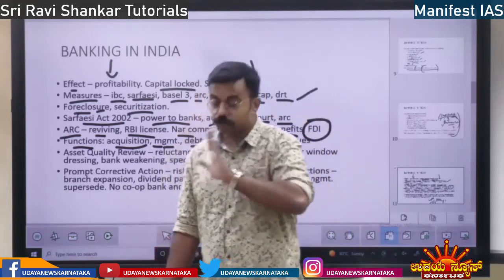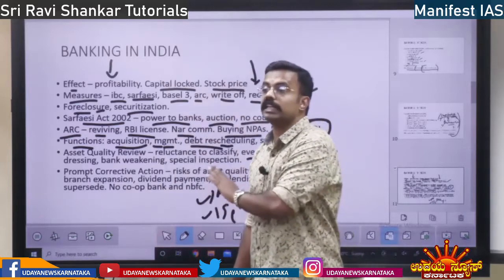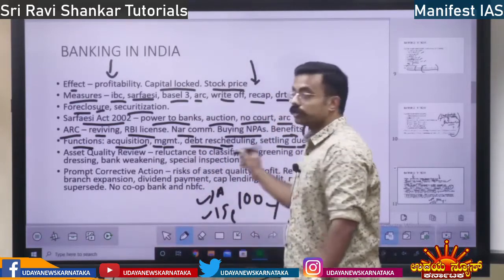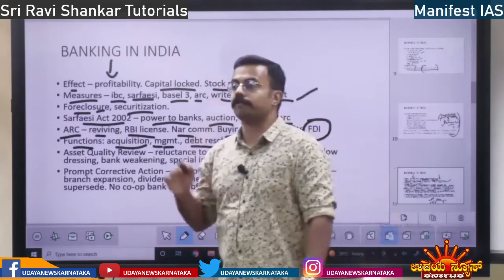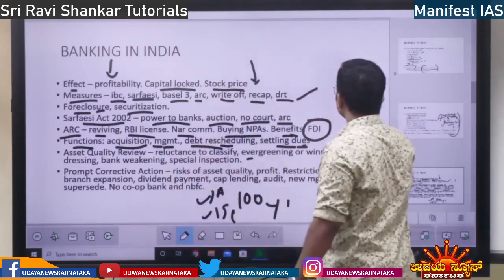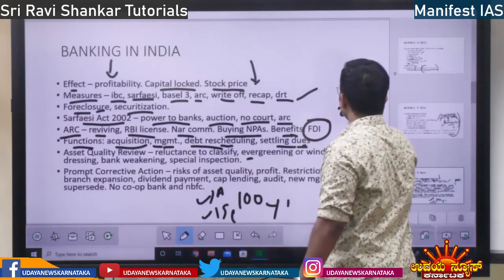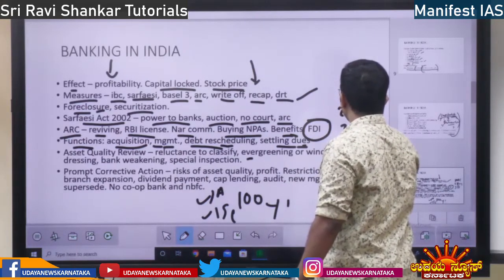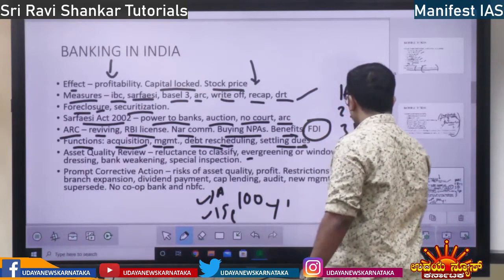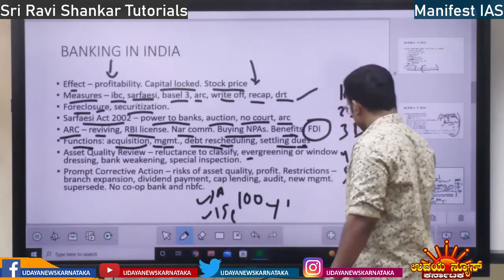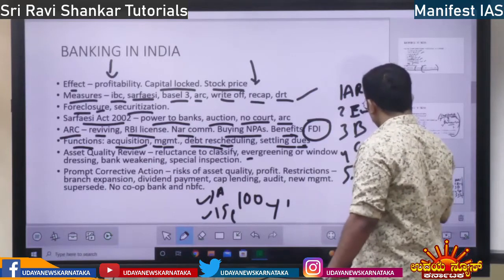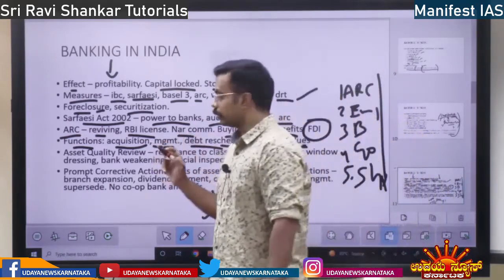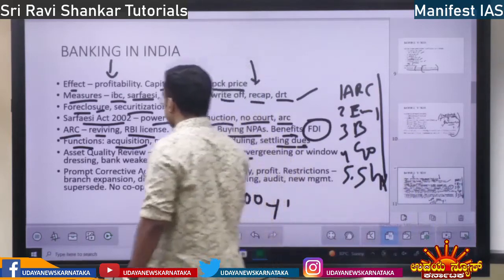And the last to last, shareholders, if there are any shareholders, money will be given to them. So dues will be given in an order. First, for the ARC. Second, employees. Third, for banks. Fourth, for government. Fifth, for shareholders. In this order, they are going to settle. Who is going to settle? ARC, right?